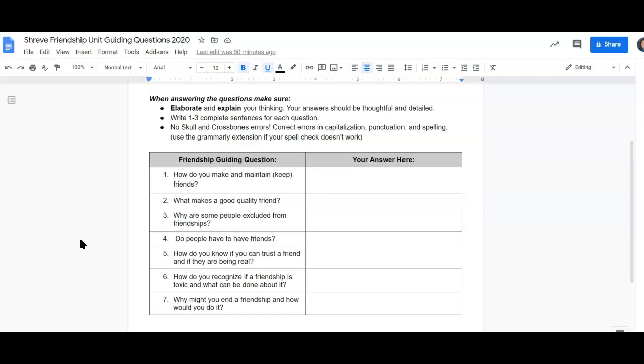See you in class on your in-person days. Don't forget, you can come to our Google Meet help session on Wednesdays. The code is Shreve Help, and the times to meet are anytime between 9:30 and 11 or 1 to 2:30. Again, the code is Shreve Help, and I have that written on the folder also.